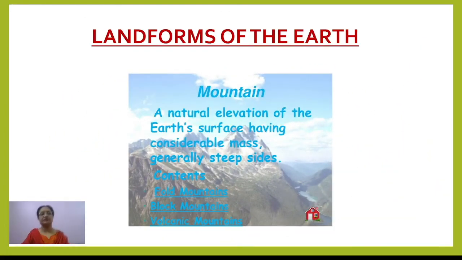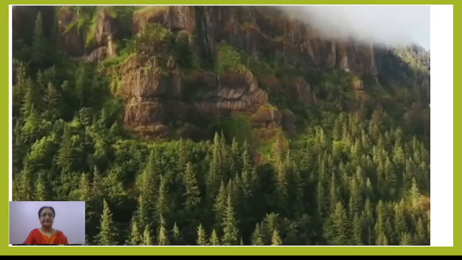Now when we talk about the major landforms of the earth, first comes the mountain. Mountain means a natural elevation of the earth's surface having considerable mass, generally steep sides. These are the tallest landform features on the earth's surface. Basically these can be classified into three major types. Number one is fold mountain, number two the block mountains, and number three volcanic mountains. Another one we generally call the residual mountain. Now let's talk about all these one by one.